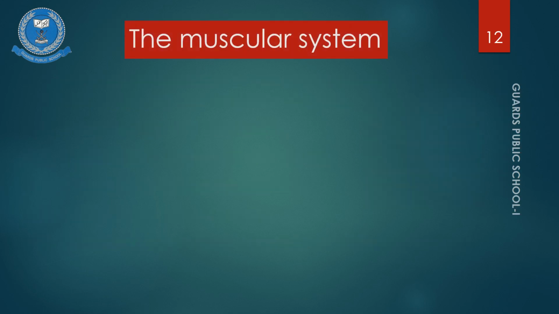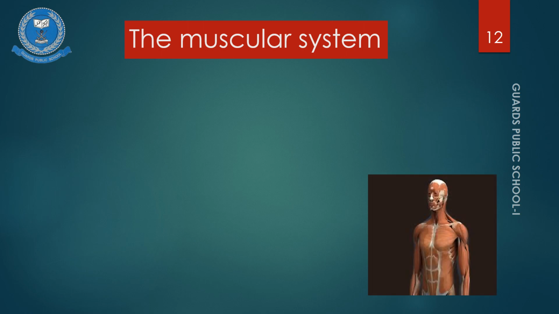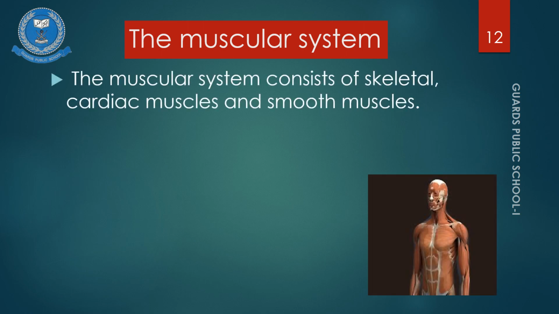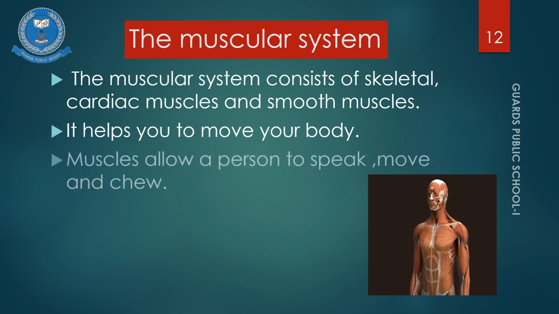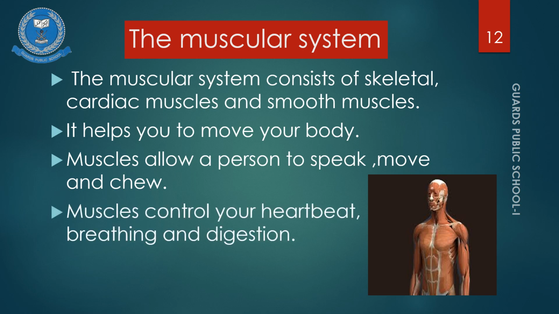The muscular system. The muscular system consists of skeletal, cardiac, and smooth muscles. It helps you to move your body. Muscles allow a person to speak, move, and chew. Muscles control your heartbeat, breathing, and digestion.